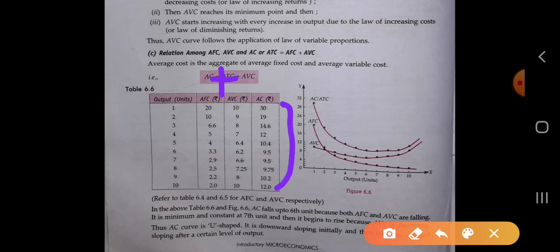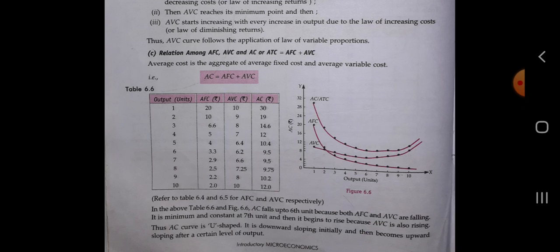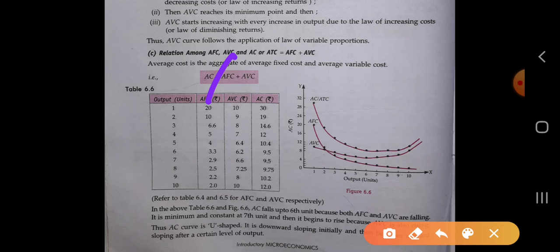Okay. Now the next step, what we have to do, we will plot all these values on the diagram. First of all, we plot the value of the AFC. We will plot these values on the diagram so that we get the curve of the rectangular hyperbola, and this curve never touches the x-axis because fixed cost can never be 0.